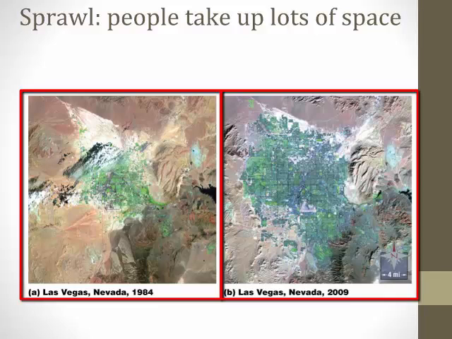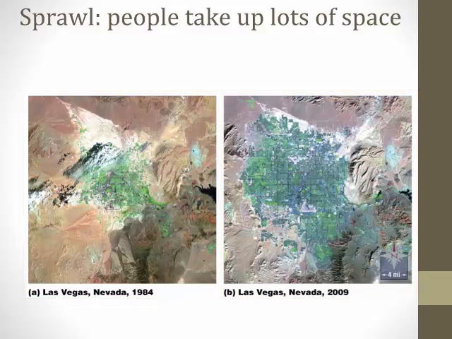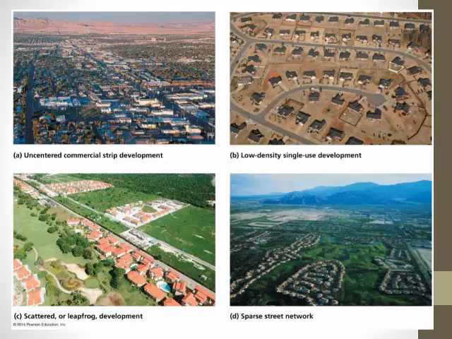Between the time these two photos were taken, the population in developed areas of Las Vegas tripled. If you live in one area long enough, you are very likely to see sprawl firsthand, as cities tend to continue to push out and develop more on the edges of the city, gradually making the footprint of the city larger and larger. Here's an image of several standard approaches to suburban development, each of which will likely result in sprawl and the required use of a motor vehicle by citizens.